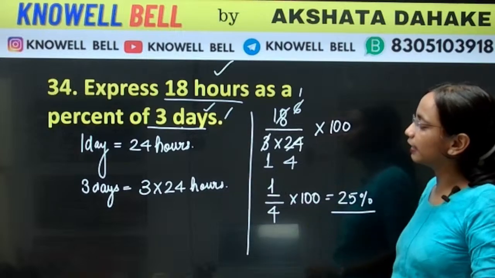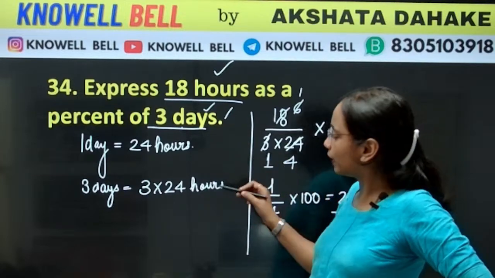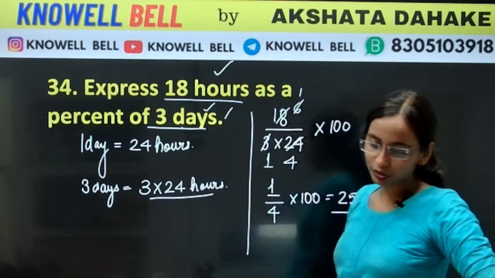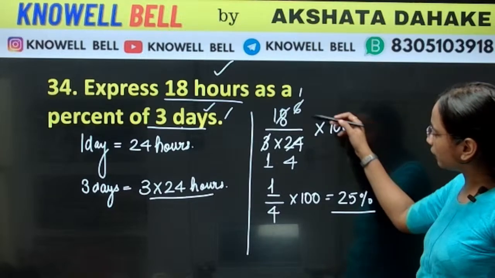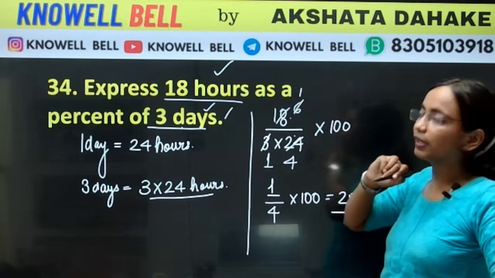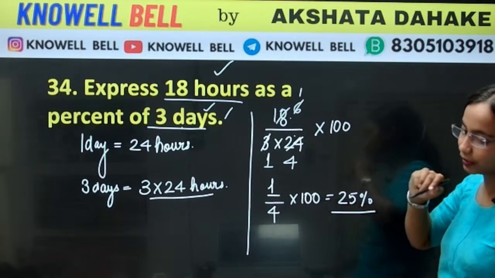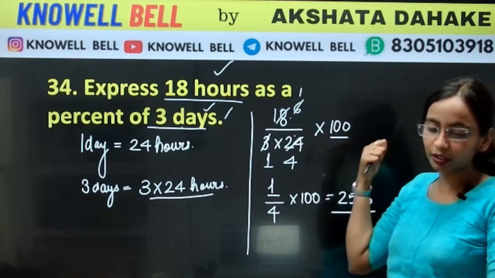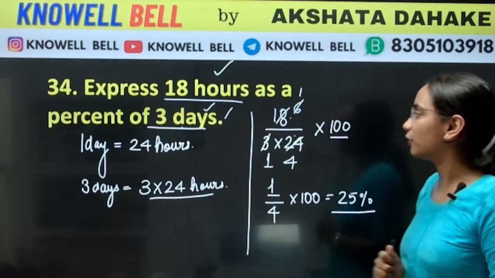सबसे पहले हमने क्या किया everyone? We converted 3 days into hours. 3 days will have how many hours? 3 into 24 hours. Now, what we have here? 18 upon 3 into 24. We converted into fraction और उसके बाद हमने क्या किया? We multiplied it by 100. Why we have multiplied by 100? हमने 100 से क्यों multiply किया?